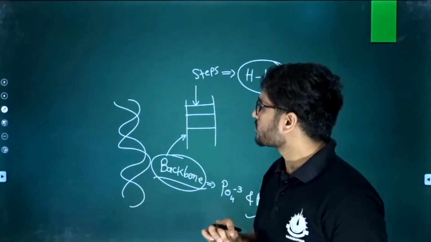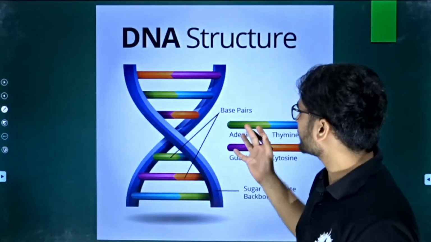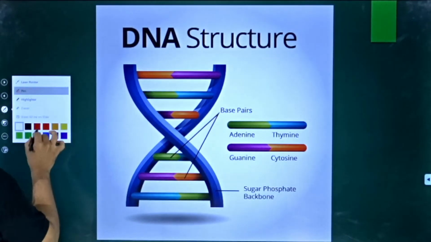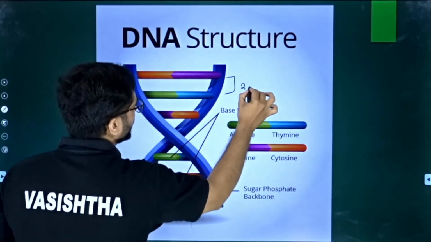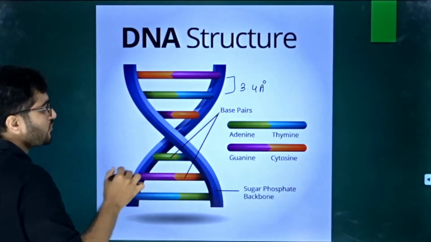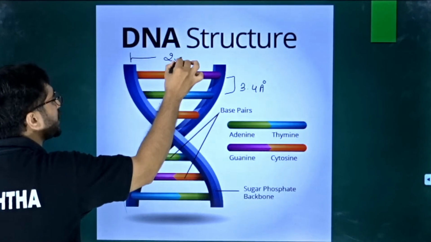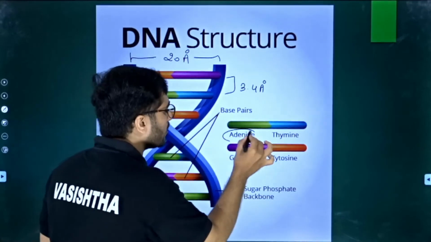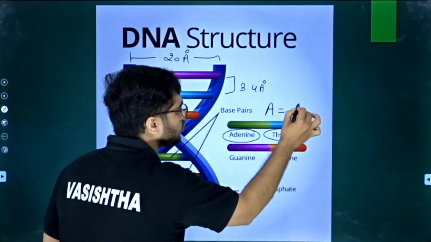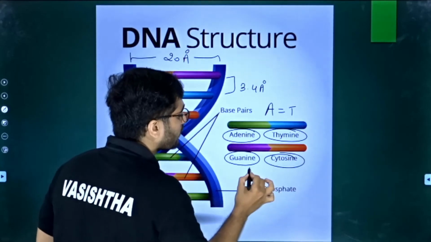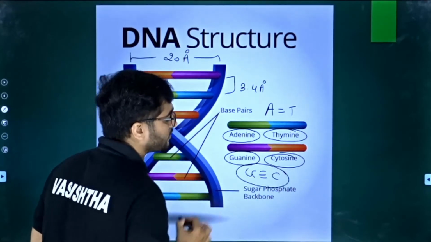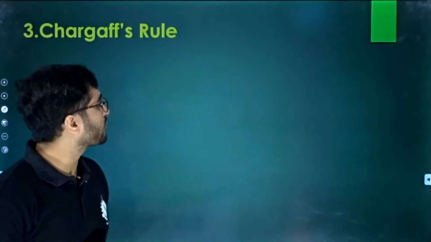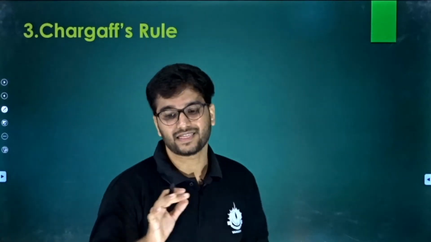So let's look ahead. We already discussed the structure. Okay, this is the structure of DNA. The space between two base pairs is what? It is 3.4 angstrom or 0.34 nanometer. The diameter should be 20 angstrom. So this is the idea. Adenine always binds with thymine by means of 2 hydrogen bonds. Guanine always binds with cytosine with 3 hydrogen bonds. There is no uracil because it is DNA. So here we finish our topic, and that is DNA.